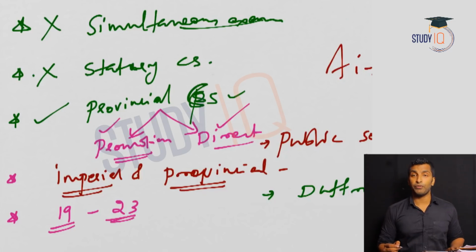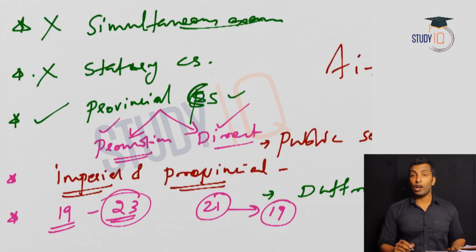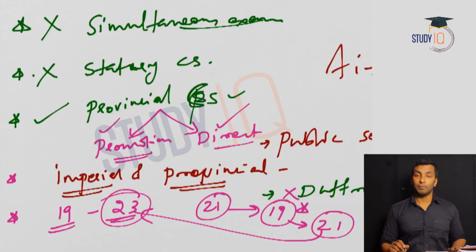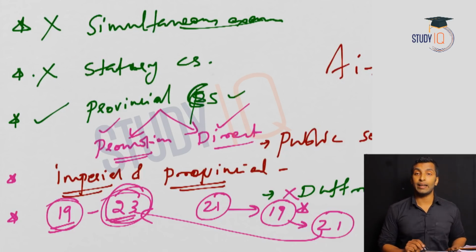We have seen a lot of debate and controversy related to this maximum age, right? So it was 21 earlier and it was reduced to 19 by Lord Lytton, and we have seen a lot of protests, and then Lord Ripon increased this to 21, basically annulled this provision. Now it was increased to 23 and 19 is the minimum age. Now more and more Indians can enter into the civil services.